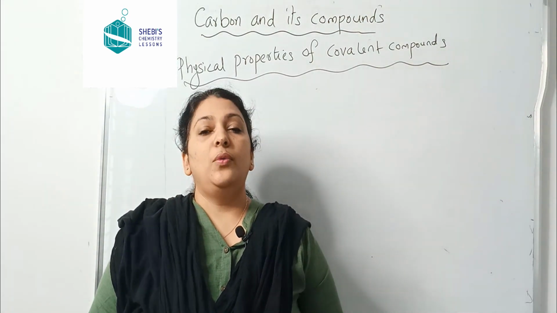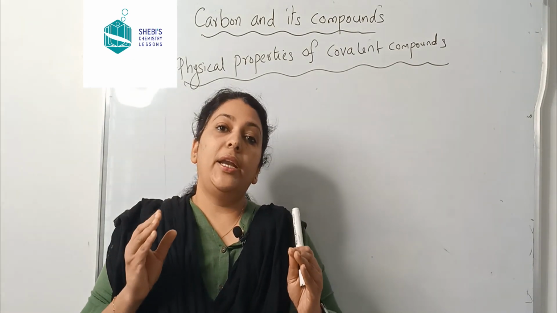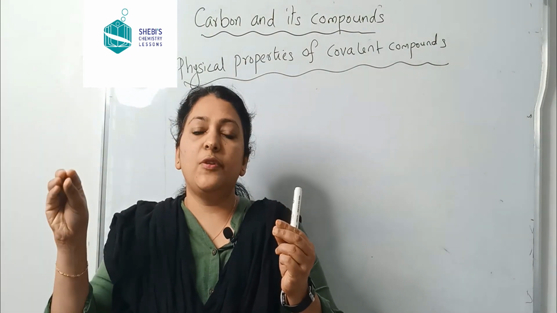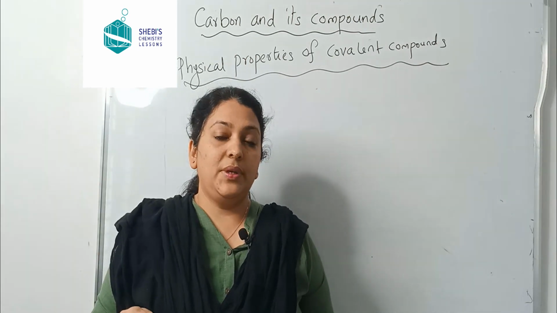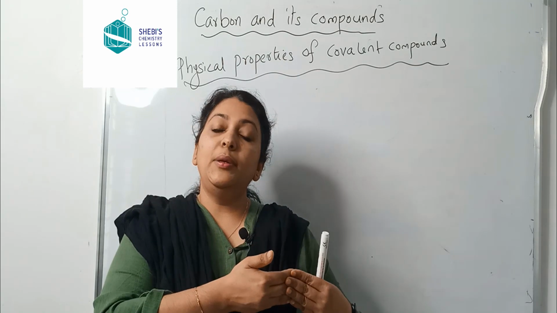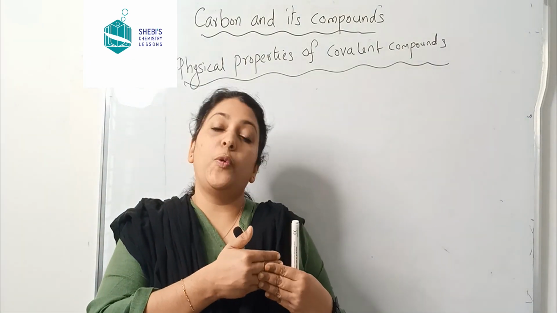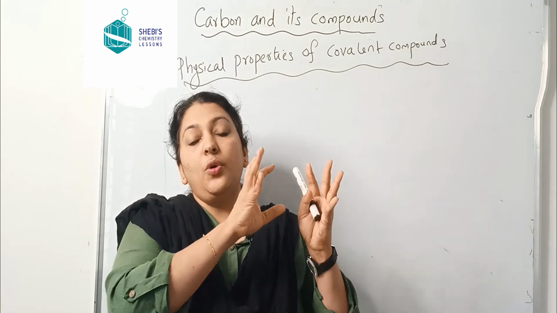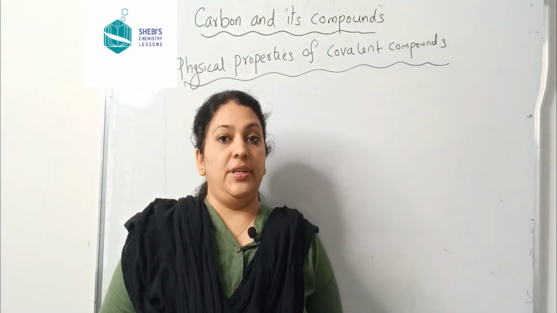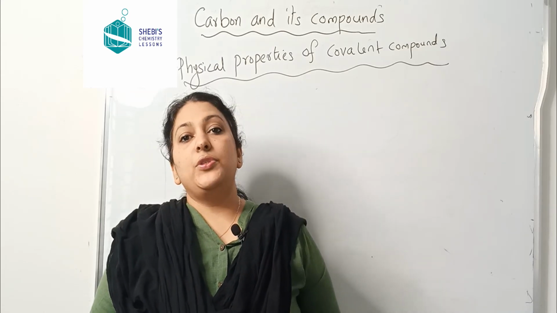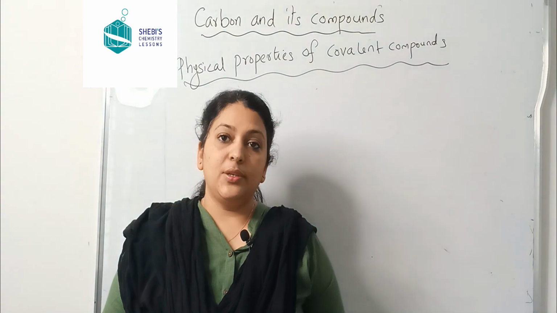Okay. Now, how about ionic bonding? We know that in ionic bonding, complete transfer of electrons occurs, right? Here in covalent compounds, sharing of electrons occurs between atoms. So, ionic compounds and covalent compounds are entirely different. Today we are going to discuss the physical properties of covalent compounds.